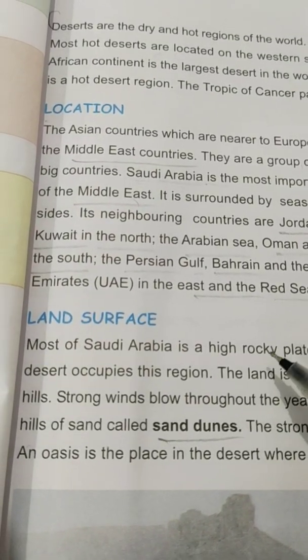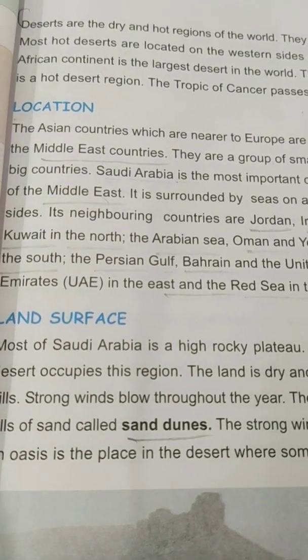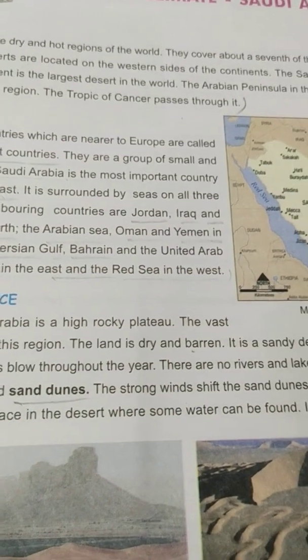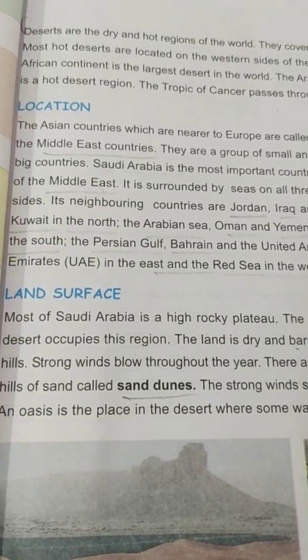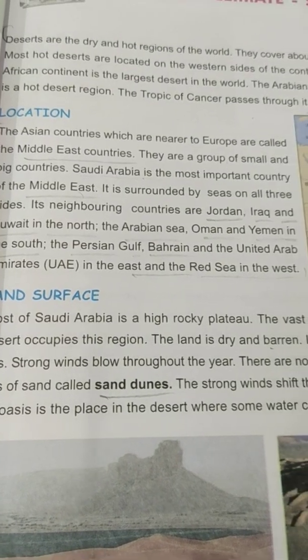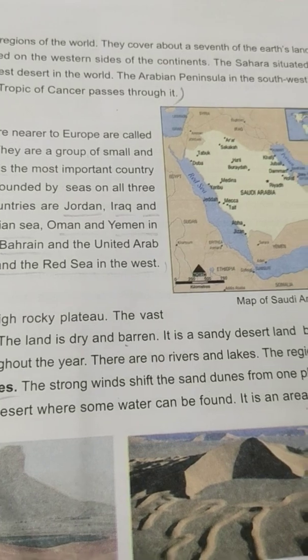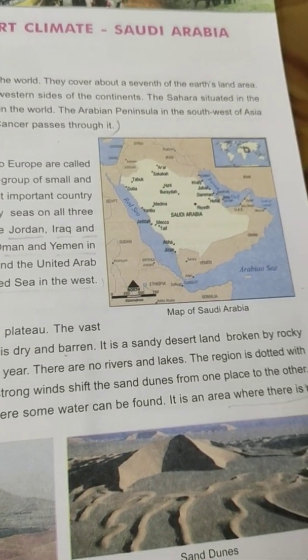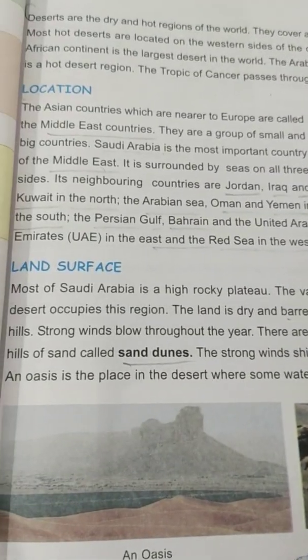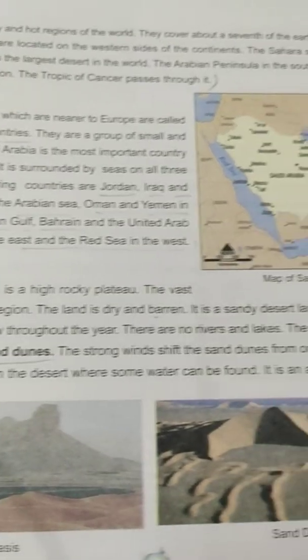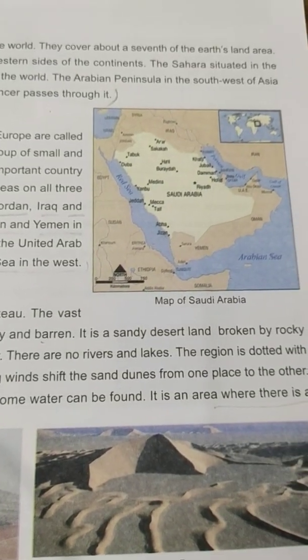Next we will see land surface. Most of Saudi Arabia is a high rocky plateau. The vast desert occupies this region. The land is dry and barren. It is sandy desert land broken by rocky hills. Strong winds blow throughout the year. There are no rivers and lakes.